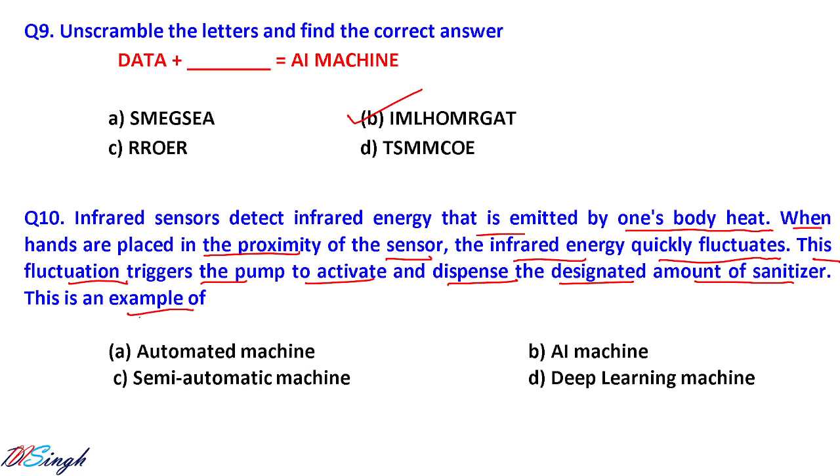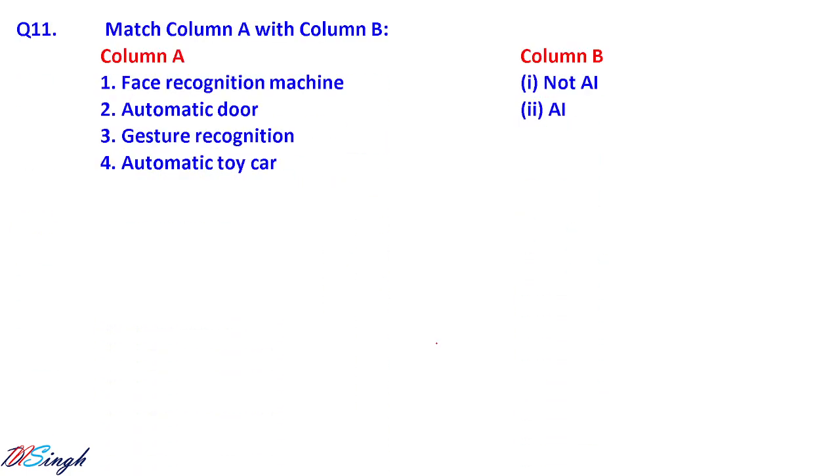This is an example of an automated machine, not an AI machine, because there is no smart intelligent work that has been done. There is a sensor and that is sensing, and based on that it is triggering an event, or that event is like dispensing a quantity of sanitizer. So this is what? An automated machine, not a semi-automated machine or deep learning. The correct answer is what? Automated machine.